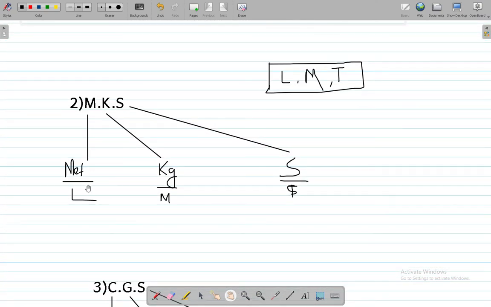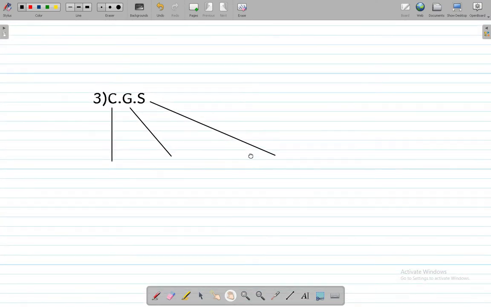The second was meters, kilograms, and second. And third is CGS. C is for centimeters, I'm going to write cm. G is for grams, I'm going to write a capital G, and S is for second. Again the order is length, then mass, and then time.